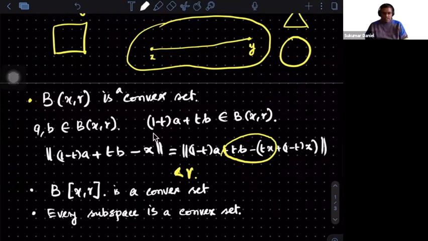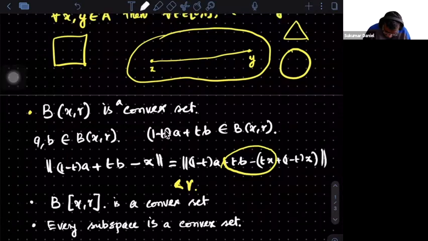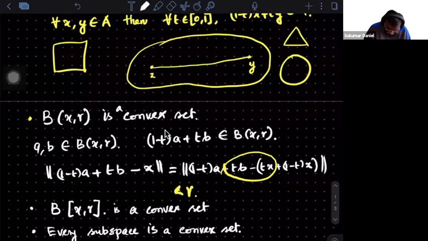Remember, all that we are asking is whether (1 minus t) times A plus t times B, a convex combination, is in the set. But in a subspace, the linear combination itself is there. So we will get that also. Right. So these are the typical convex sets. We'll use them again and again.